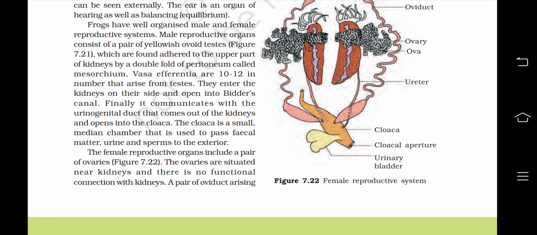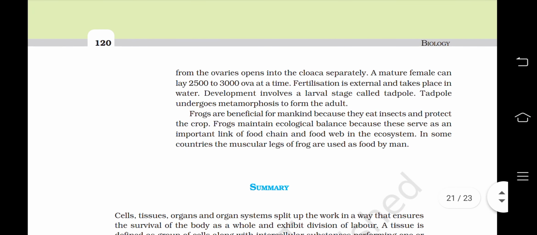The female reproductive organ includes a pair of ovaries. The ovaries are situated near kidneys and there is no functional connection with kidneys. A pair of oviducts arising from the ovaries opens into the cloaca separately. A mature female can lay 2500 to 3000 ova at a time. Fertilization is external and takes place in water. Development involves a larval stage called tadpole. Tadpole undergoes metamorphosis to form the adult.